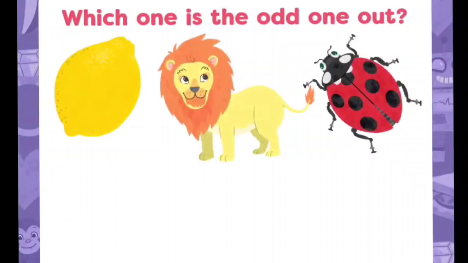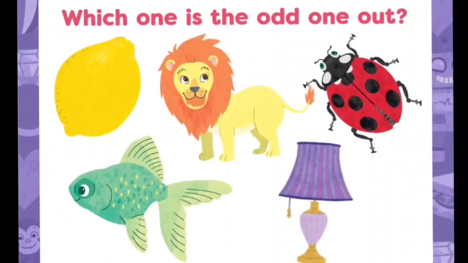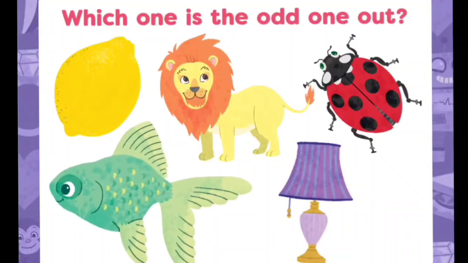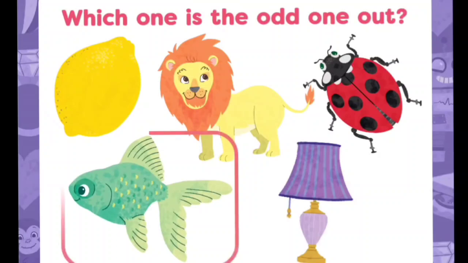Here we have lemon, line, ladybug, fish, lamb. Yes, that's right. Fish is the odd one out because it starts with F sound.